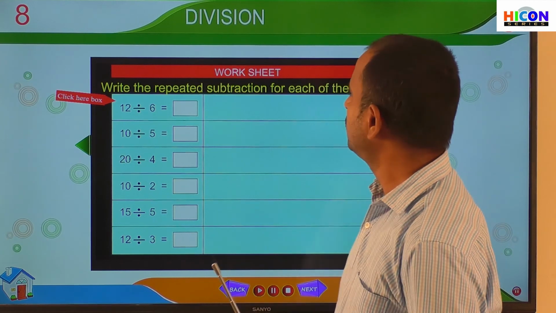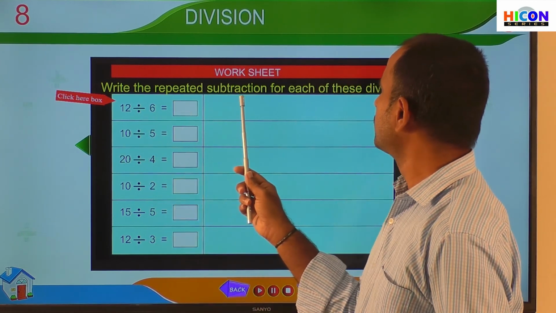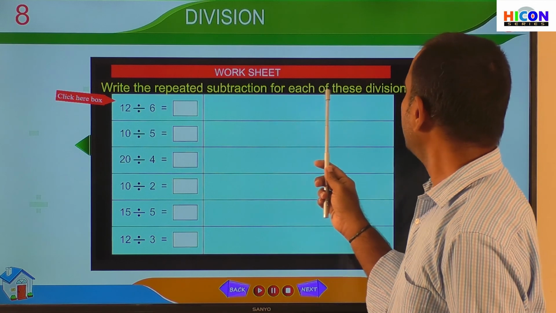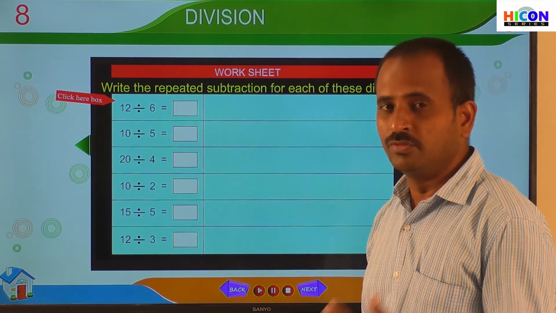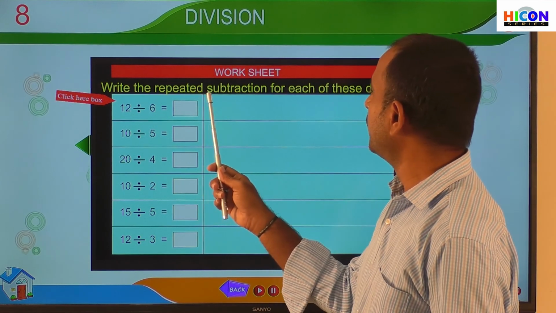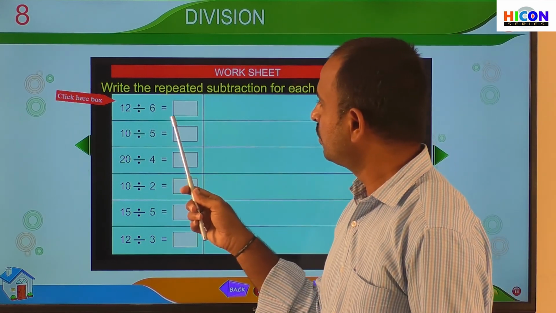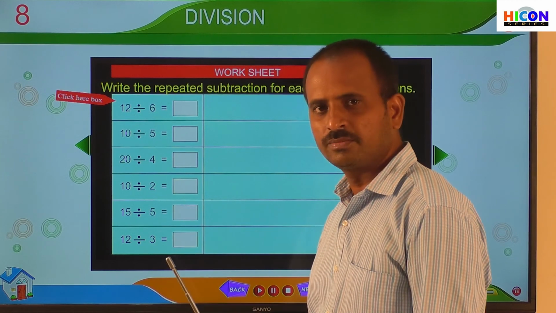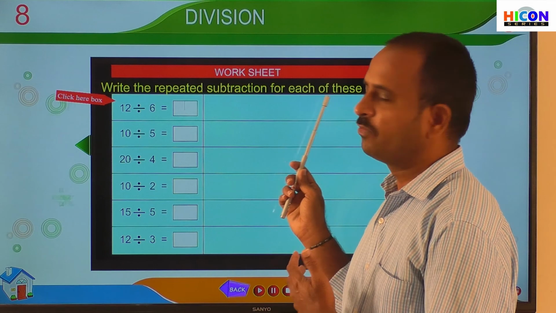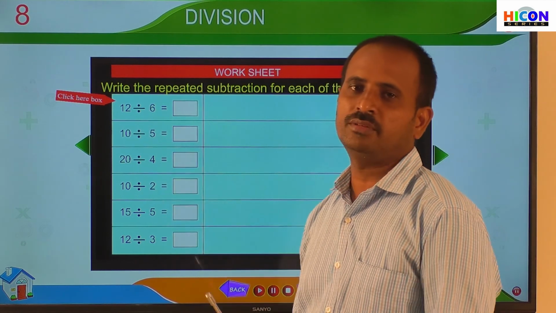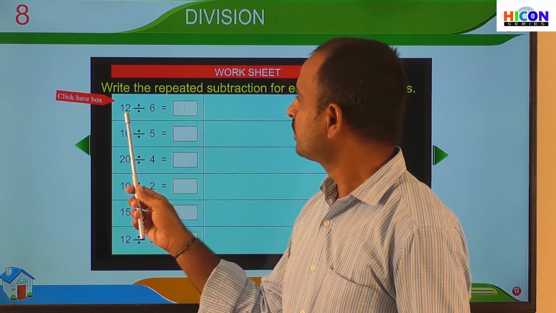So let us see the worksheet. Write the repeated subtraction for each of these divisions. So children, what is division? Division means repeated subtraction. Now they have given some divisions. We have to write the repeated subtractions for each division. So let us see the first division.